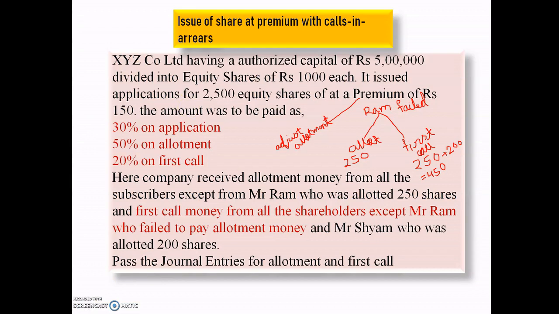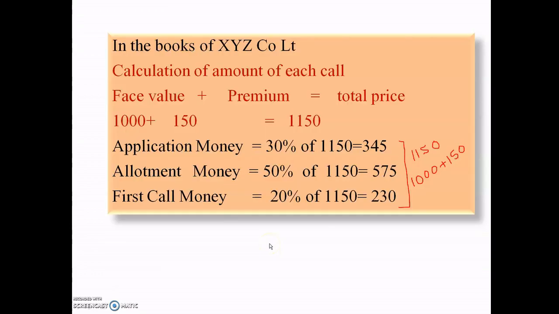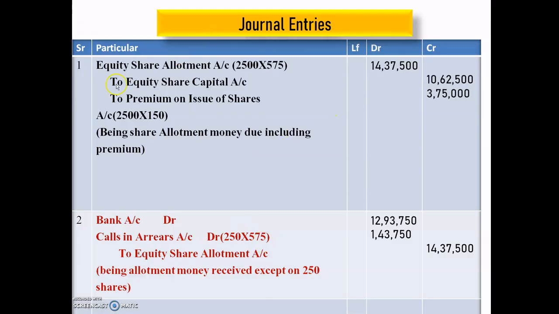Now let's see the journal entries related to allotment and first call. The first entry is the allotment due entry: equity share allotment account debit, to equity share capital account, to premium on issue of shares. Here is one new entry, the premium, because in this question nothing is mentioned about the premium, so we consider the premium amount at the time of the allotment entry.